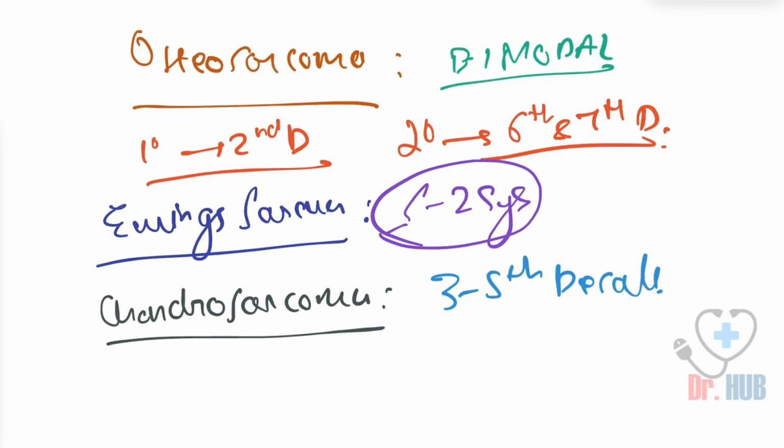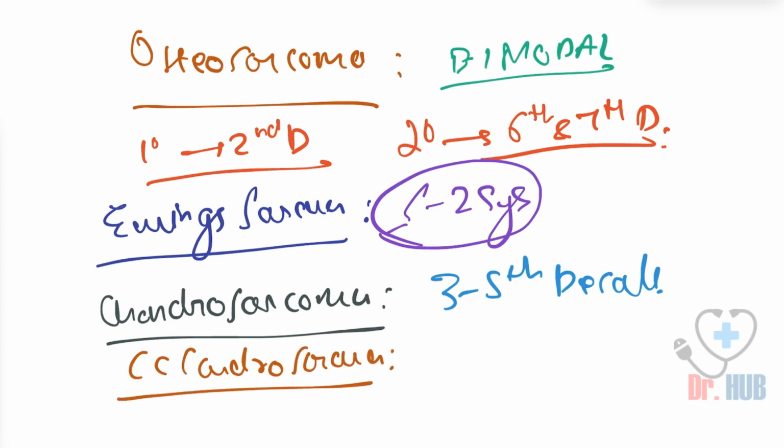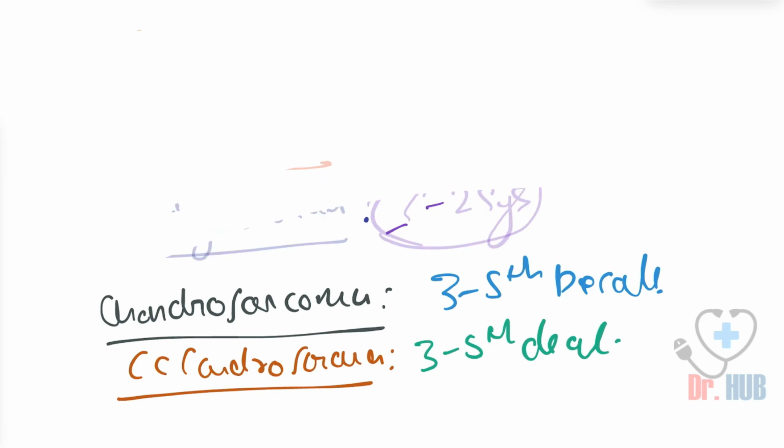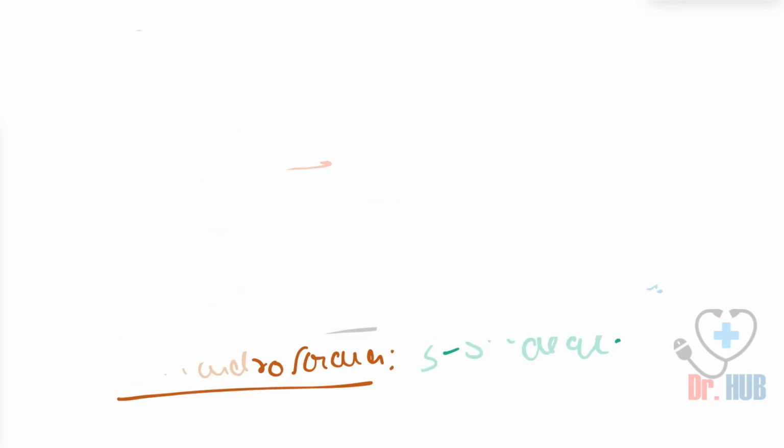And next we look at the clear cell chondrosarcoma. The clear cell chondrosarcoma is present in the 3rd to 5th decade as well. So both of them have 3 to 5 decade.